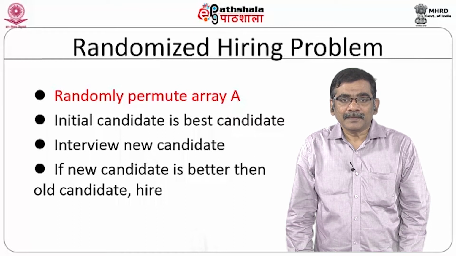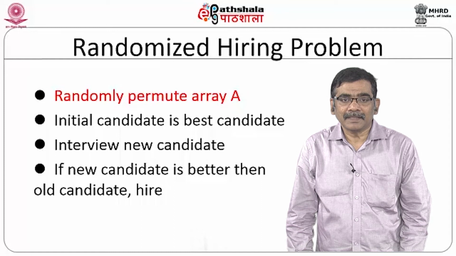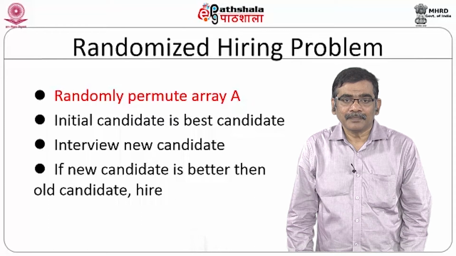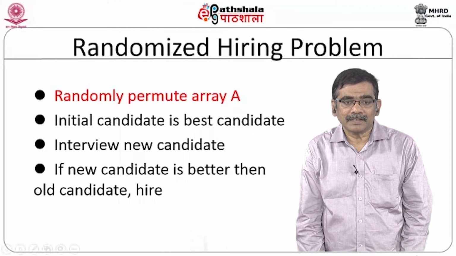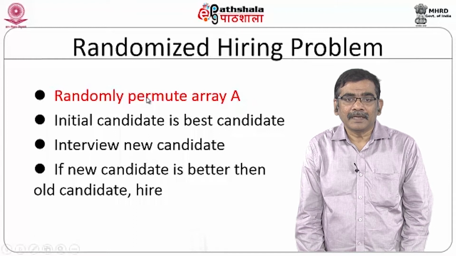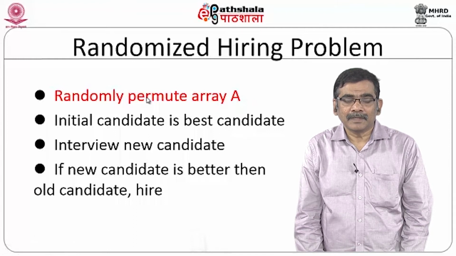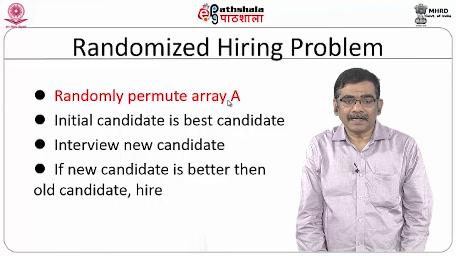What we have seen is that interview cost is something that you can't avoid. You have to interview all the people, but you can certainly target the hiring cost. So, what you can do is go for a randomized algorithm approach. The difference is in the first step, where you randomly permute array A. That means you generate some sort of a pseudo random number, then you permute the array A. A consists of all the indexes of the candidates.